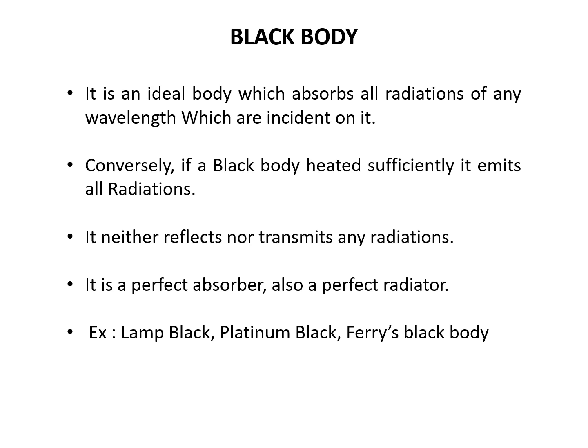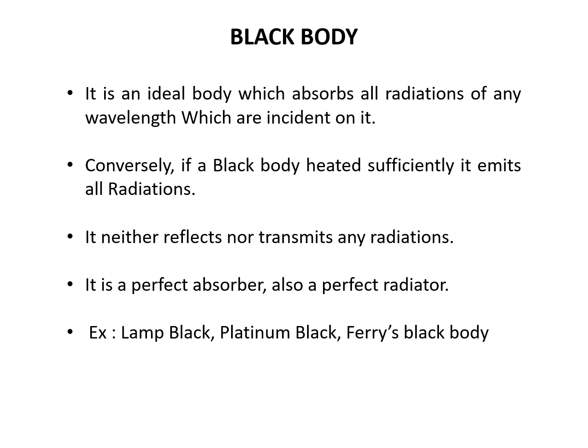Now, a black body is an ideal body which absorbs all radiations of any wavelength incident on it. Conversely, if a black body is heated sufficiently, it emits all radiation. It neither reflects nor transmits any radiation.